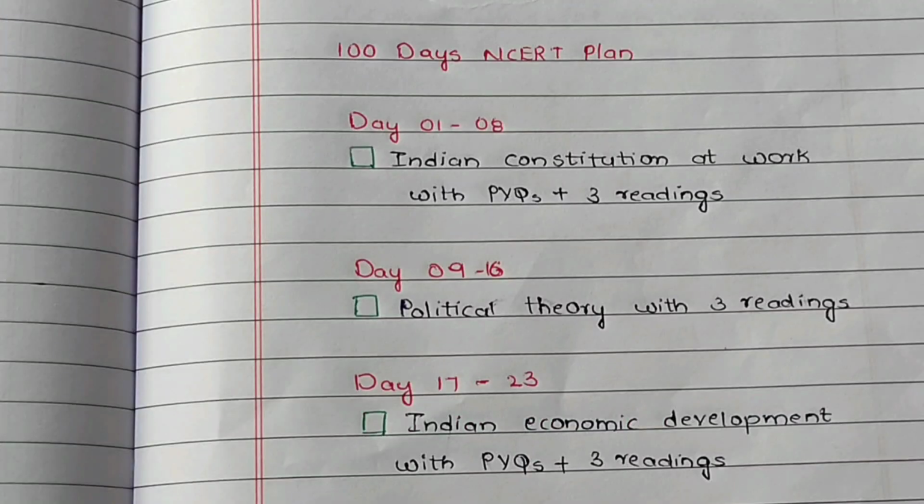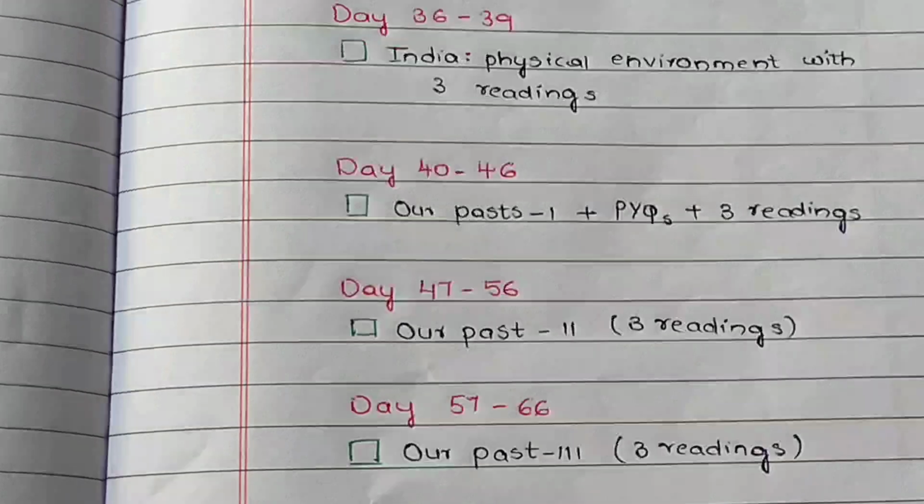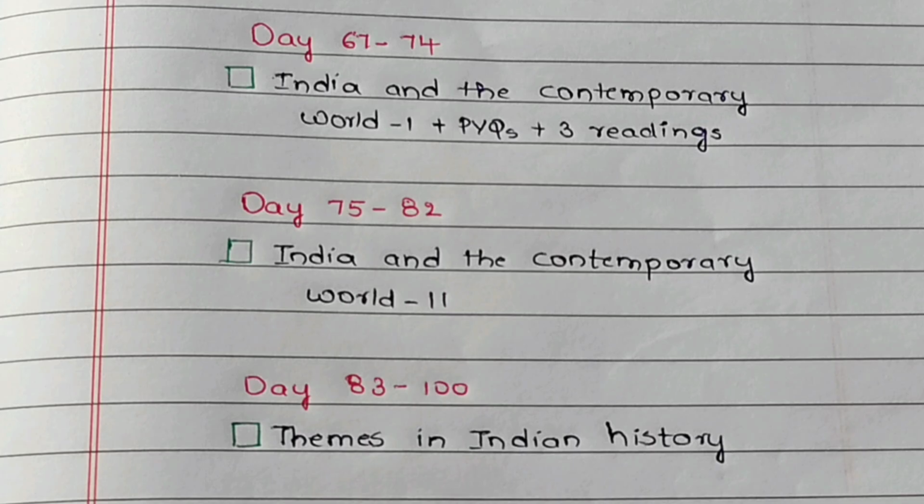So now coming to the schedule, that is the plan that we have to follow for the next 100 days to complete NCERTs, is given here. In this plan, I have included each and every NCERT that I have mentioned before, and I have also given at least 3 readings for each and every NCERT. So you can have a look at it, and if you have any doubts regarding this plan, you can ask me in the comment section below. And also you can modify this plan according to your schedule.